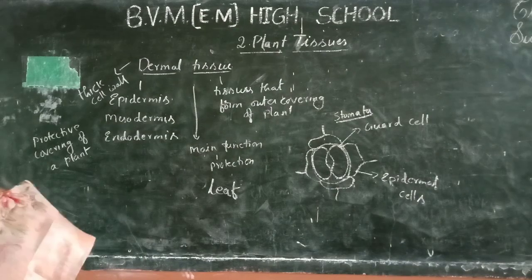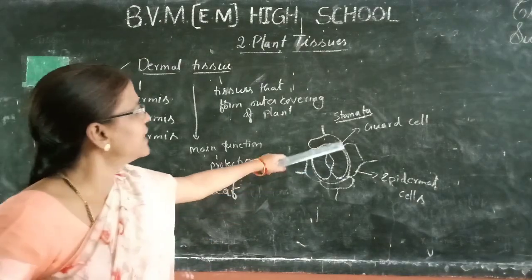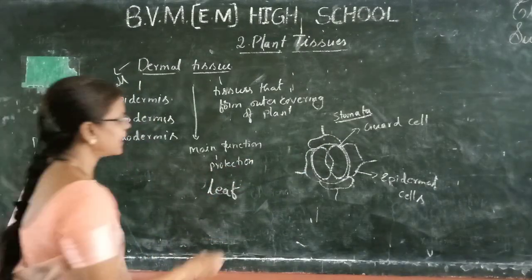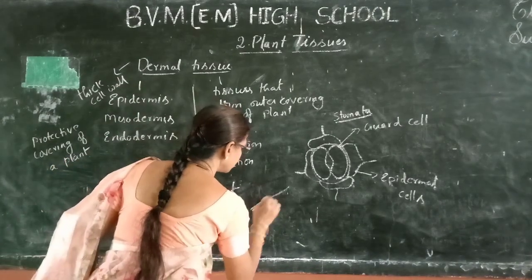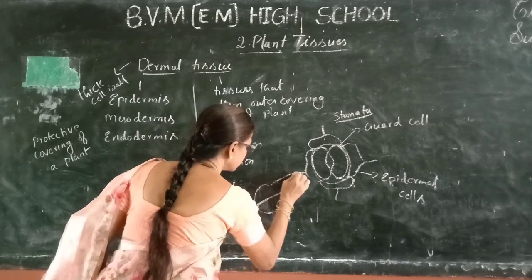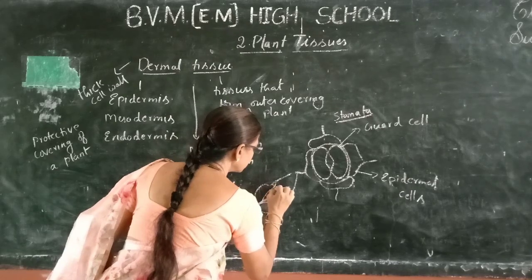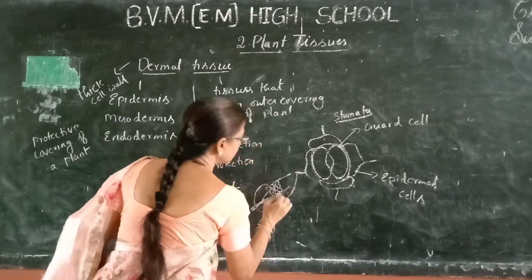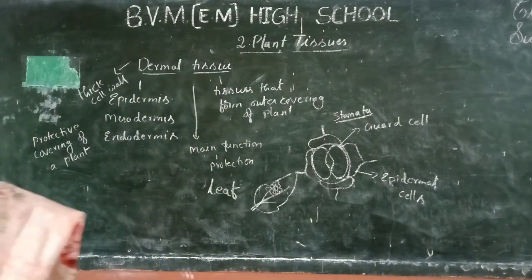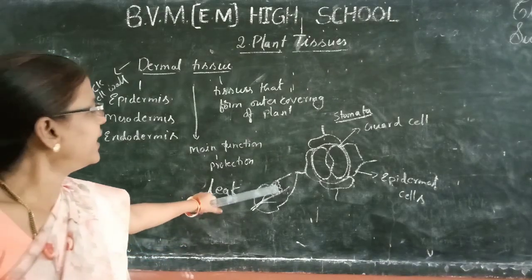If you observe a leaf under a microscope, there are small pores present inside the leaf.